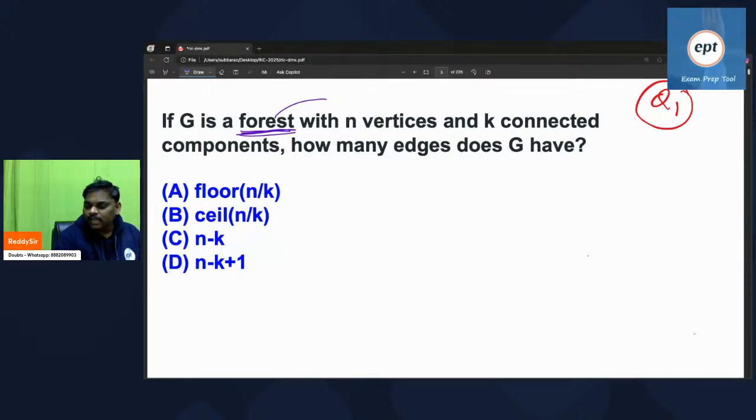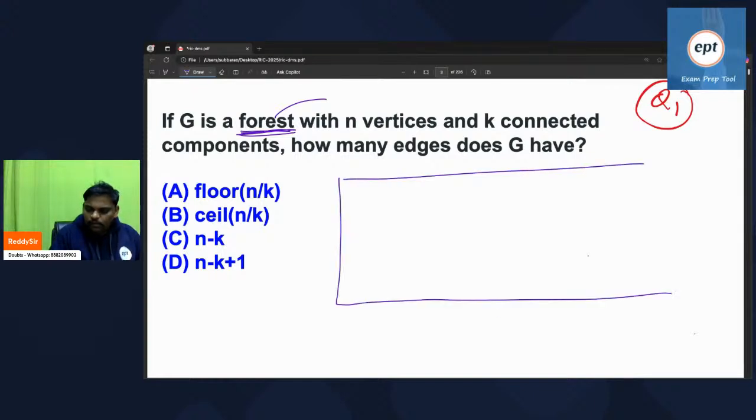Remember, a forest is nothing but a collection of trees. This is one tree.